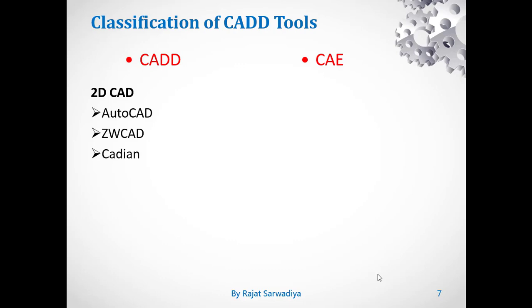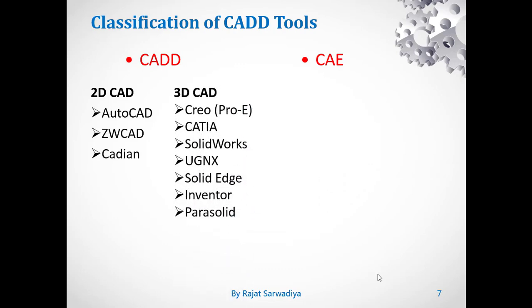Next we have 3D CAD tools. Again these are some of the 3D CAD tools. I am unable to list all the CAD tools because there are many. Creo, or I will refer to it as Pro-E as well, Pro-E Wildfire, you must have heard the name of.